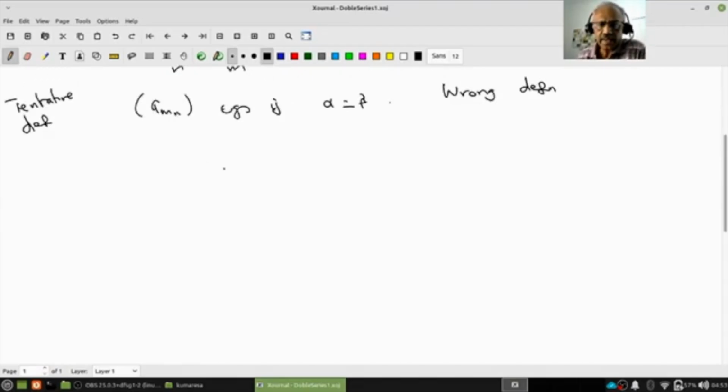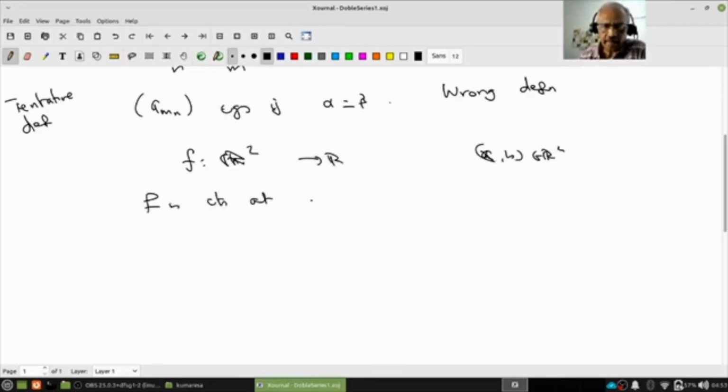Why? Let us look at a function of two variables, f of x, y, f from R2 to R. Fix a point (a, b) in R2. I want to say f is continuous at (a, b).